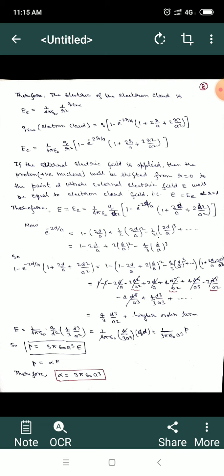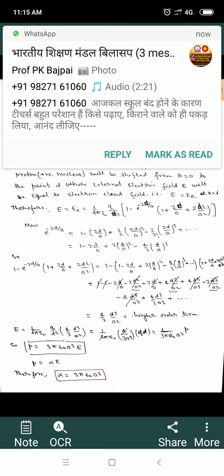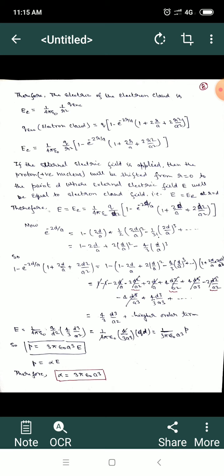So this means basically this electric field corresponds to the electric field due to the electron cloud. So this is equal to 1 upon 4 pi epsilon 0, q upon r square, bracket 1 minus e to power minus 2r upon a, small bracket 1 plus 2r upon a plus 2r square upon a square, bracket close.